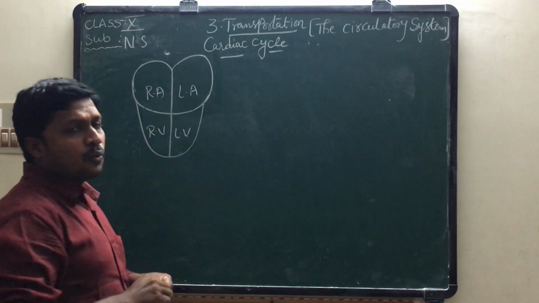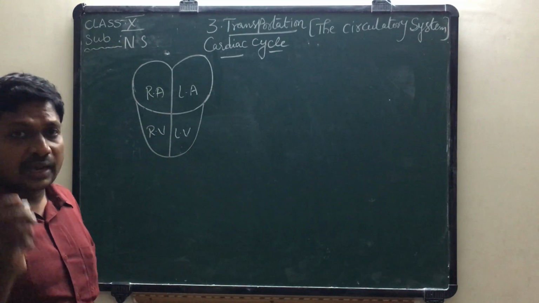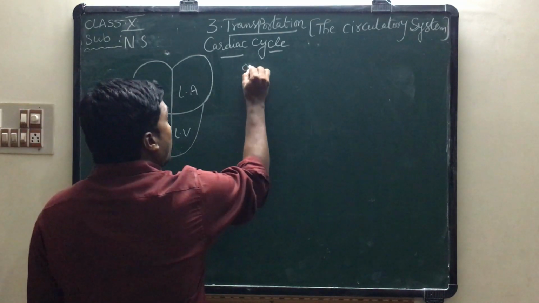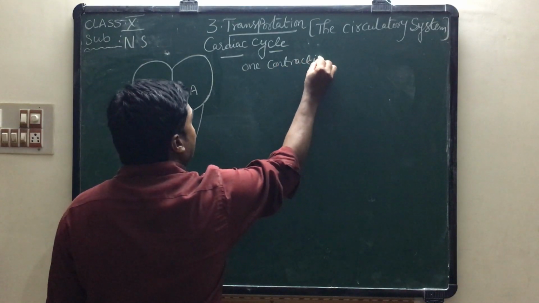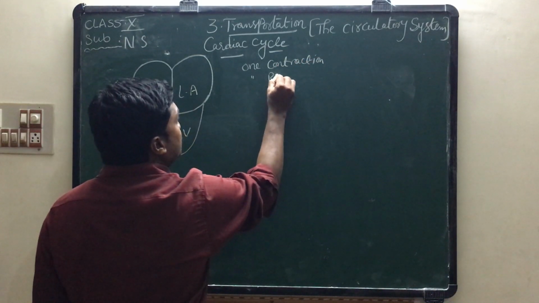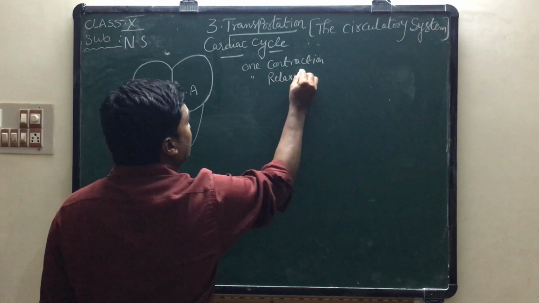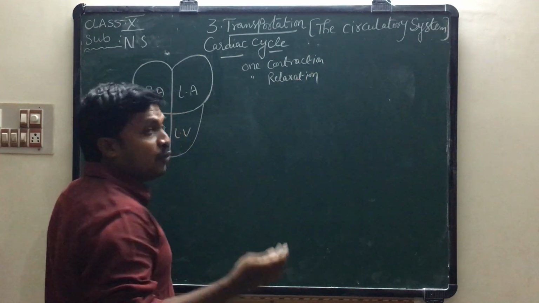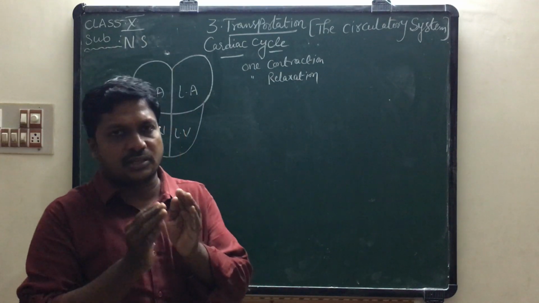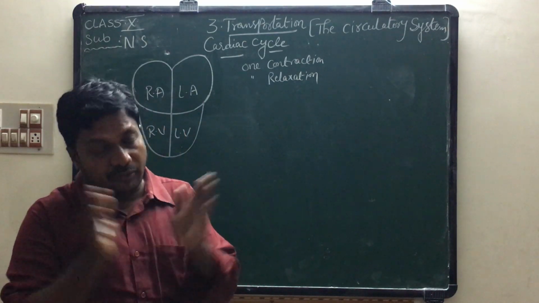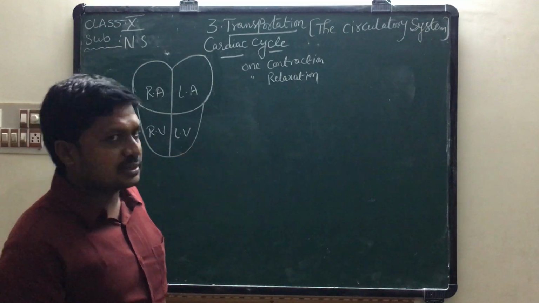Cardiac cycle. What is meant by cardiac cycle? Cardiac cycle means one contraction, one relaxation of heart is called cardiac cycle. One contraction means come together. Relaxation, move away, that is called relaxation.